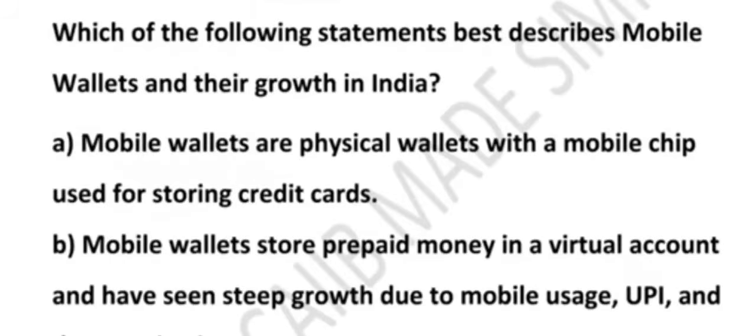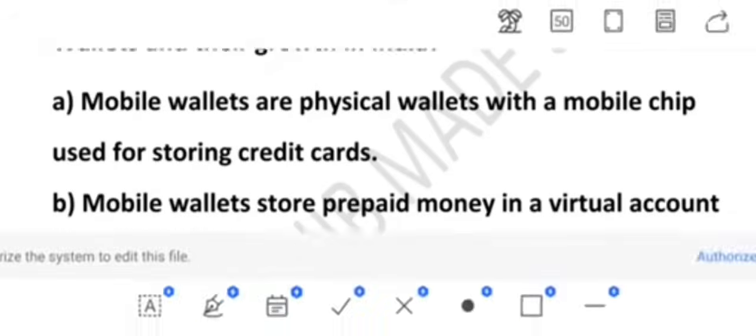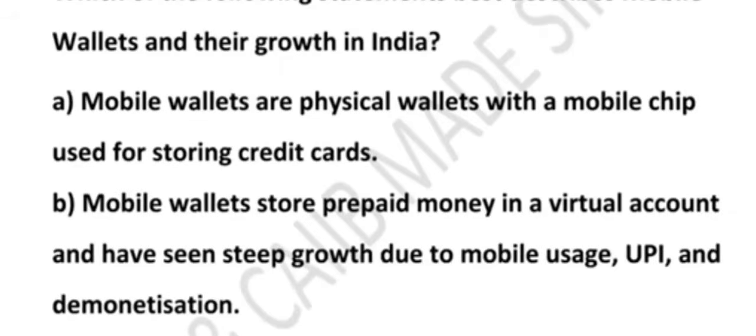Option A. If you look at option A, this is incorrect because mobile wallets are not physical. There is no chip or card you carry. This is completely virtual inside your phone, just like Paytm, PhonePe, Google Pay. What about option B? Yes, this is the correct one. You can think of it like this. You load rupees 500 into Paytm. Now that money sits inside your mobile wallet and you can use it to pay for groceries, mobile recharge or movie tickets. These wallets have become very popular in India because of rising mobile phone and internet usage, demonetization in 2016, the launch of UPI and digital apps. So option B is the correct one.